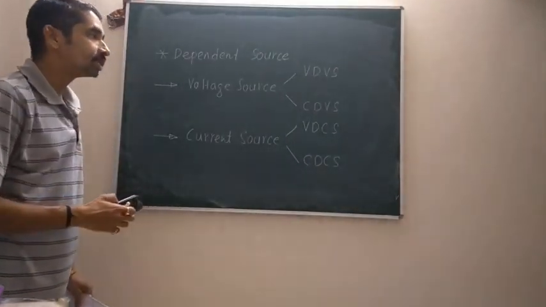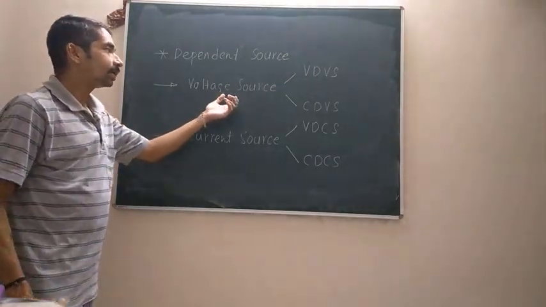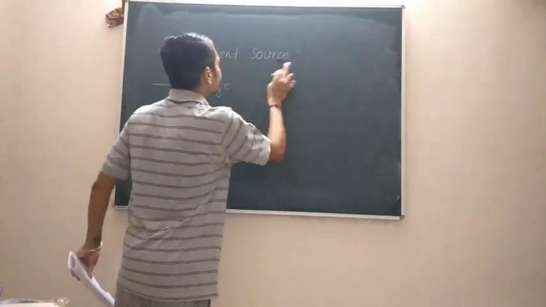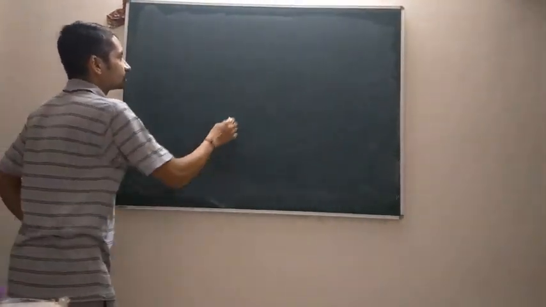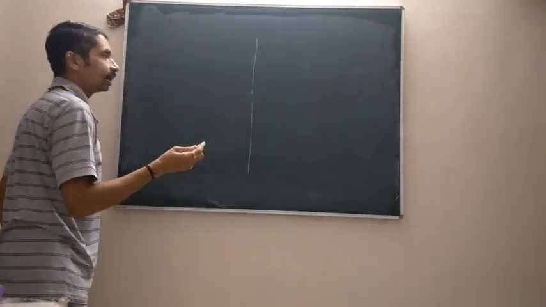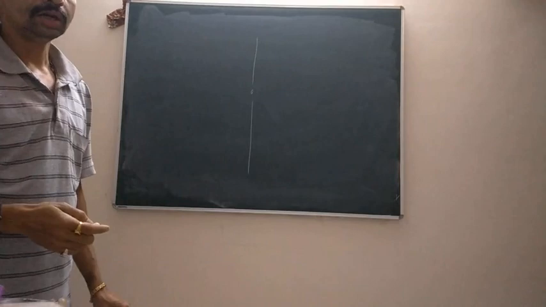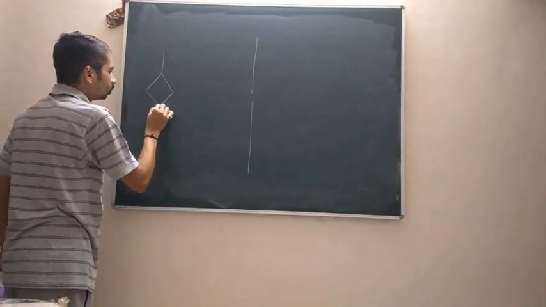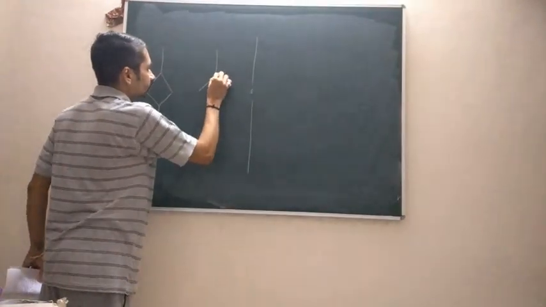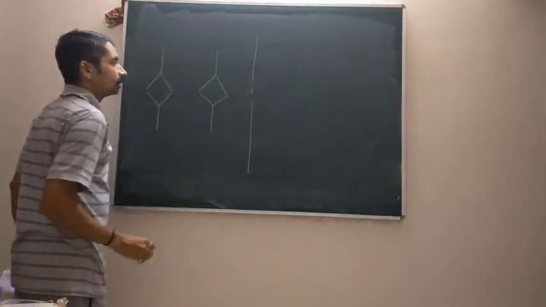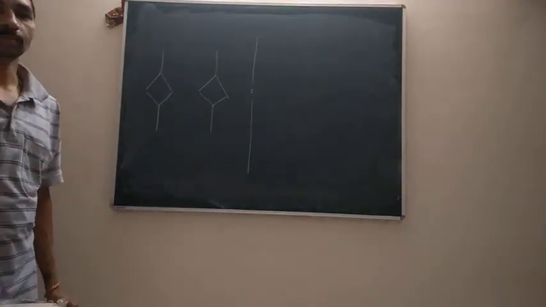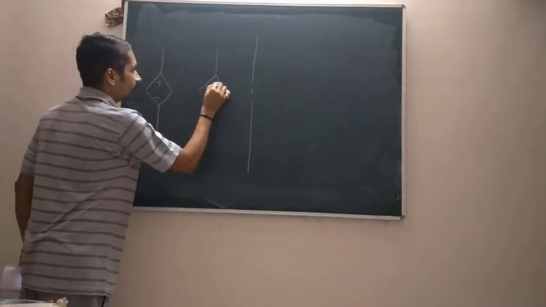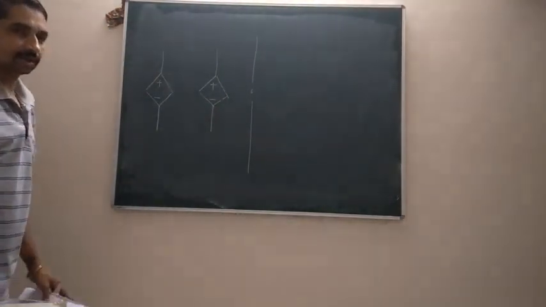So let us see how symbolically we can represent the dependent voltage sources and the dependent current sources. The symbolic representation for the dependent voltage source I will draw on the left hand side, and on the right hand side I will represent the dependent current sources. If the magnitude of the voltage source is dependent upon voltage across any of the element, then as it is a voltage source, it will obviously have a positive terminal and a negative terminal. So the polarities are important and they are represented with plus and minus signs.